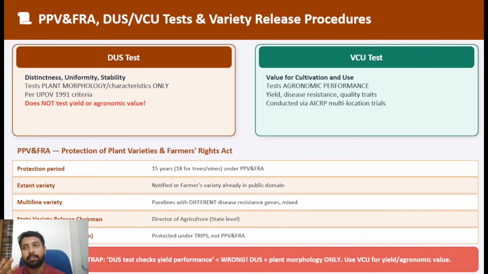There are many protections which can be given to an innovation, a technology or a crop variety. There are different categories of protection that you should be very clear about: copyrights, patents, trademarks, geographical indications. This legal side also you should be very clear.